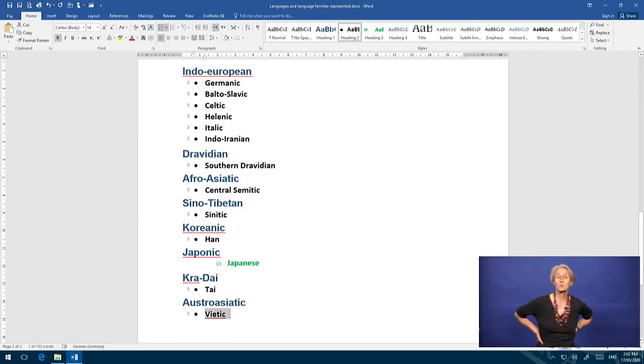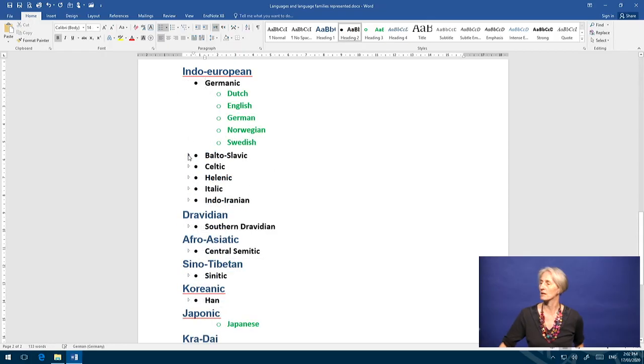In fact, what I'm showing you here in black are the direct sub-branches of each family. So the black ones here are the sub-branches that are represented in our sample, sub-branches of Indo-European. We have Germanic, Balto-Slavic, Celtic, Hellenic, Italic, and Indo-Iranian. And then we have, of all the other language families, only one branch represented. So it turns out that our corpus, our sample, is very skewed.